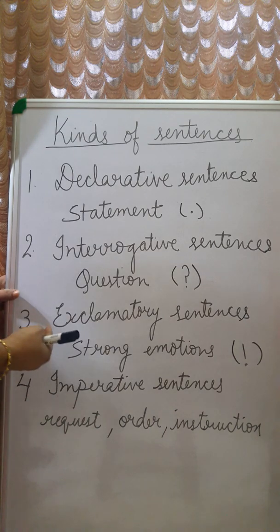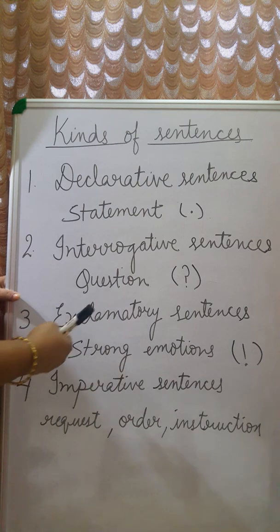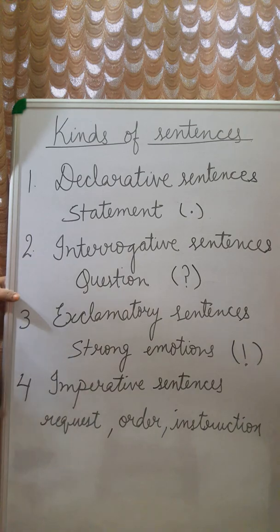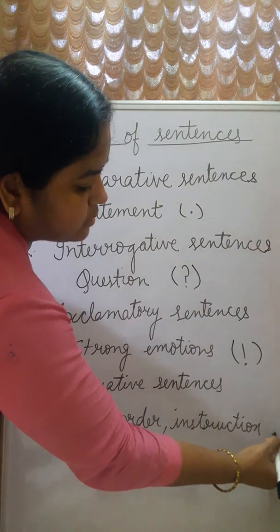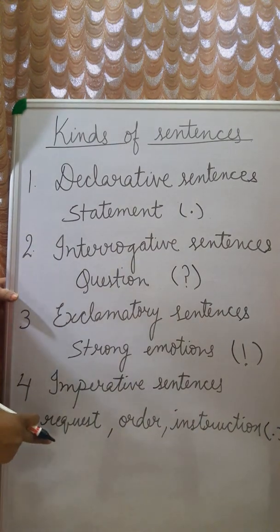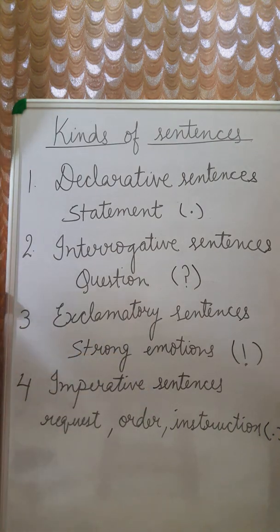These are the words used in exclamatory sentences to show the emotions, happy, sad, disappointing emotions of the speaker. It ends with an exclamation mark. Imperative sentences also end with a full stop, and here the speaker is giving a request or giving an order or instruction to the other person. Then it is an imperative sentence.